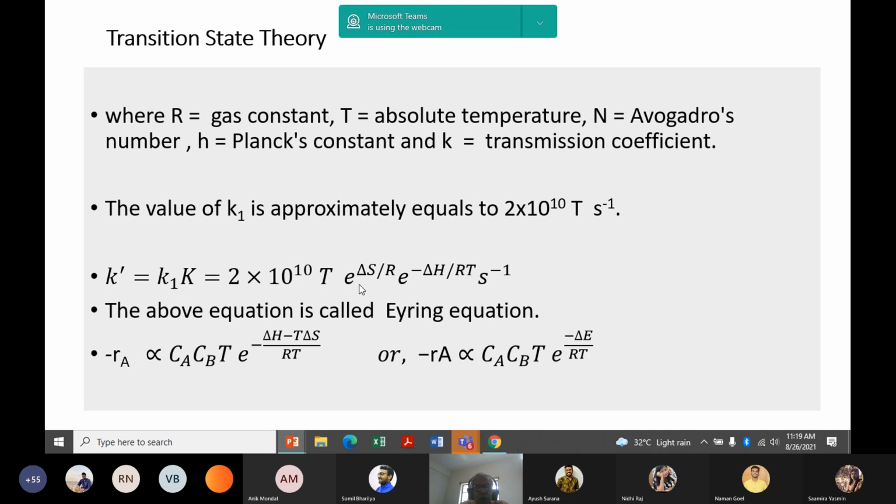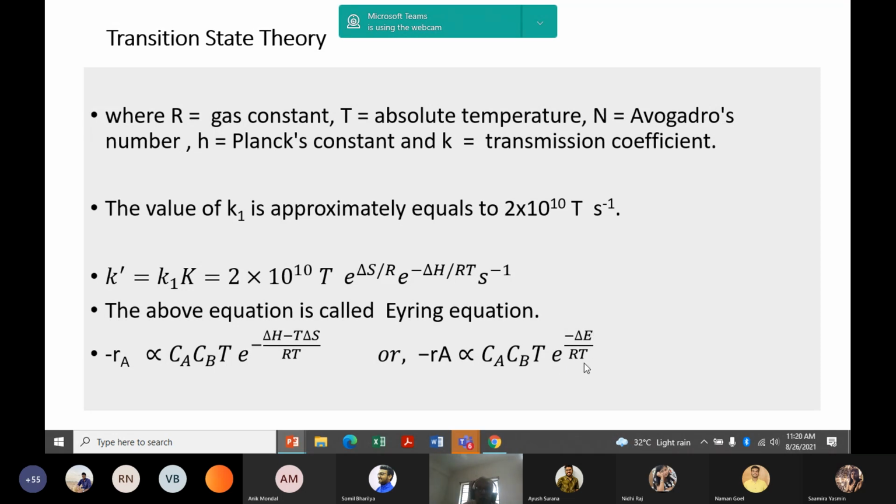Now, this exponential term, if we neglect the entropy, which is negligible for this case of reaction, then this activation enthalpy is same as activation energy. So if we substitute exponential minus E by RT instead of this quantity delta H minus T delta S, we will get reaction rate is proportional to CA CB, temperature and exponential minus E by RT.